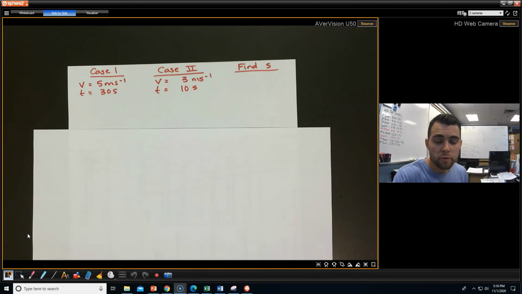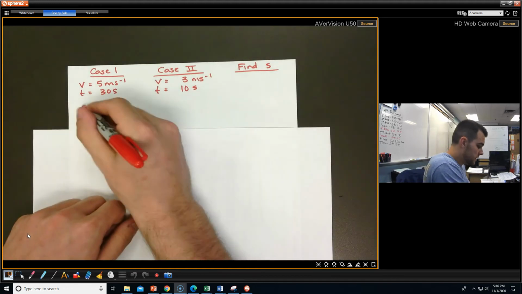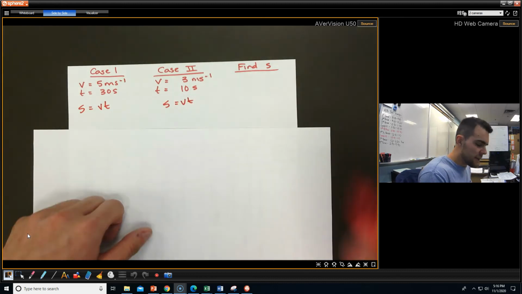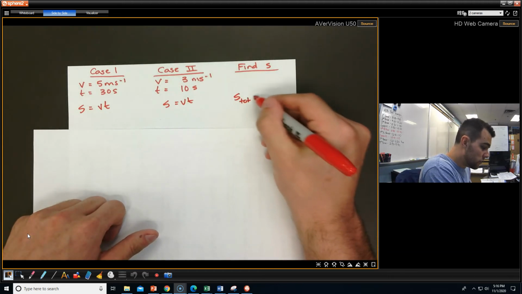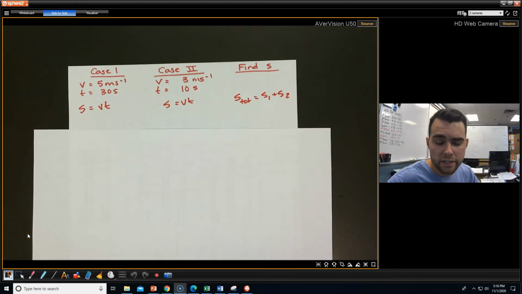Alright, so when setting up these problems, kind of like I did when I was jogging in place, I did a case 1, then a case 2. I looked at these things separately because they are not constant speeds. So for case 1, this is when she's actually cycling in that original direction. We can find her distance in that direction by doing S equals V times T. And then we can do it for this one as well. And then to find her total displacement, S total will equal the case 1 plus case 2 displacements.